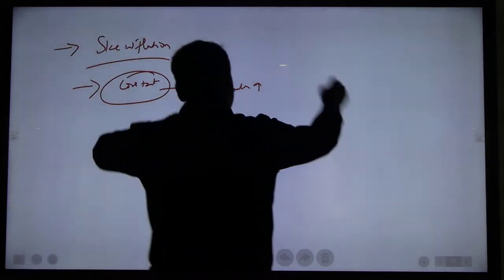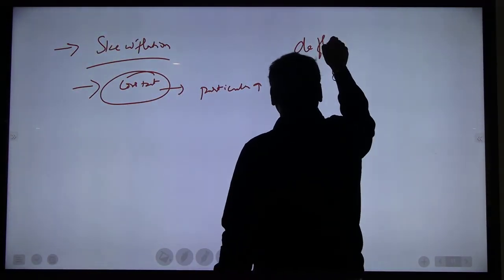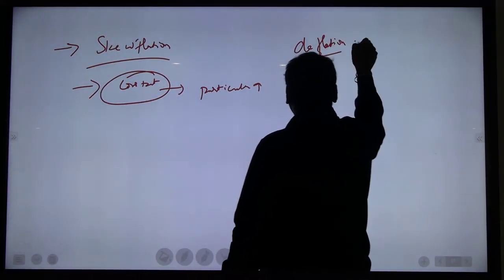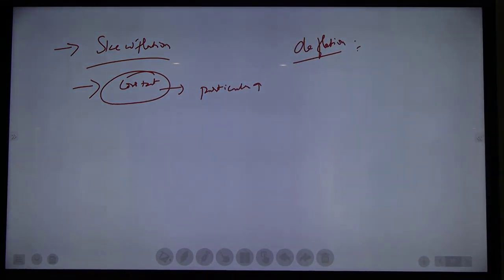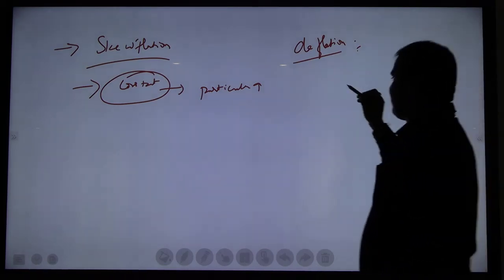The next, deflation. What is deflation? Deflation means decrease in the price of goods and services. Inflation, increasing. Deflation, opposite to inflation, that is decreasing in the price of goods and services. Okay. The next, stagflation.